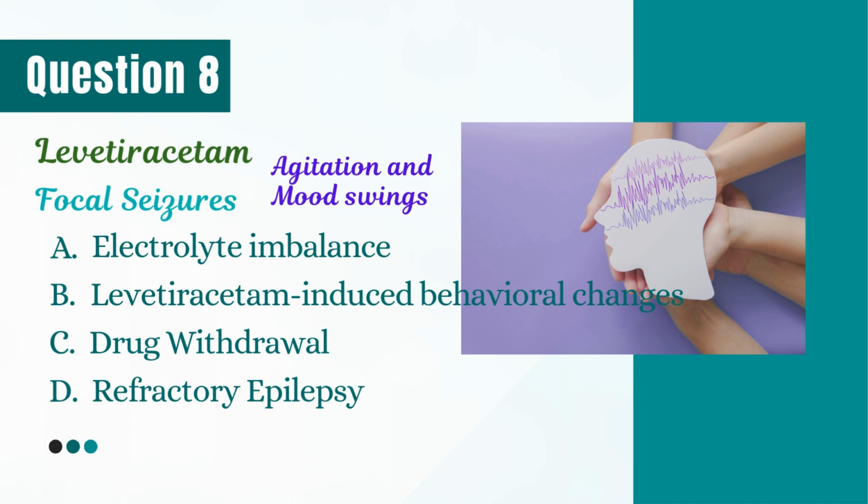Question 8. A 50-year-old patient is started on levetiracetam for focal seizures. He later develops agitation and mood swings. What is the likely cause? Correct answer is B, levetiracetam-induced behavioral changes. It is known for causing irritability and aggression in some patients. Let's see the other choices. Electrolyte imbalance is rare with levetiracetam. Currently, he is not withdrawing the drug. Refractory epilepsy would cause seizures, not mood symptoms alone.